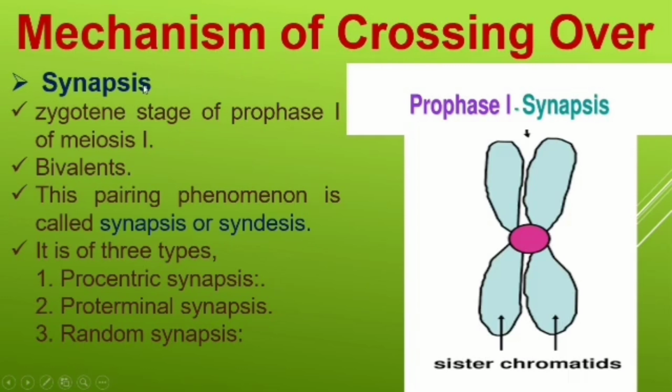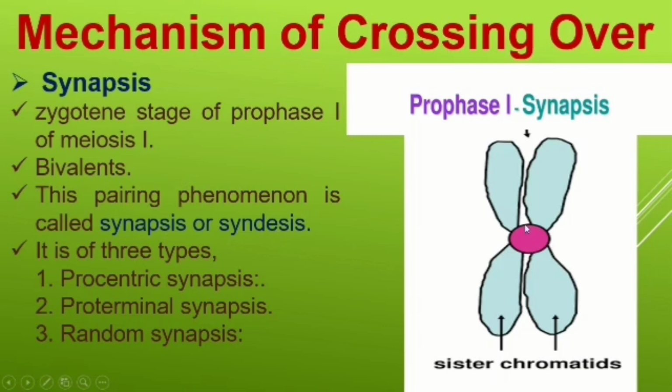The first step is synapsis. What is synapsis? Synapsis is the intimate pairing of two homologous chromosomes during prophase 1 of meiosis 1. So synapsis takes place in the zygotene stage of prophase 1 of meiosis 1. In this stage, the two homologous chromosomes come close together and give the appearance of a bivalent shape. In the center they are joined together, with two arms on top and two arms on the bottom. That is called the bivalent shape. This pairing method is called synapsis.